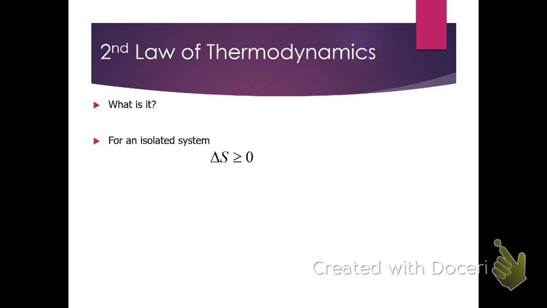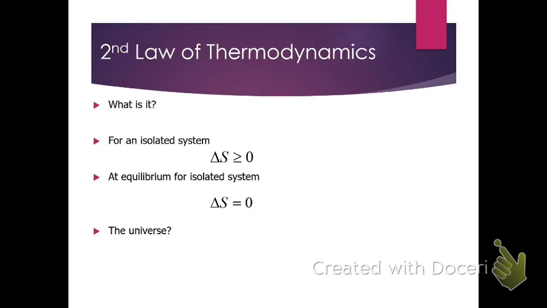For an isolated system, what this means is, and of course we know that S from your previous discussion represents entropy, that the entropy change for a process must be greater than or equal to zero. So qualitatively, we refer to the second law of thermodynamics as the increasing entropy as we proceed, and then quantitatively we talk about this entropy S, and we represent it as delta S, meaning the change in entropy for a process must be greater than or equal to zero. At equilibrium, what this means is, well, equilibrium is when delta S for an isolated system is equal to zero.